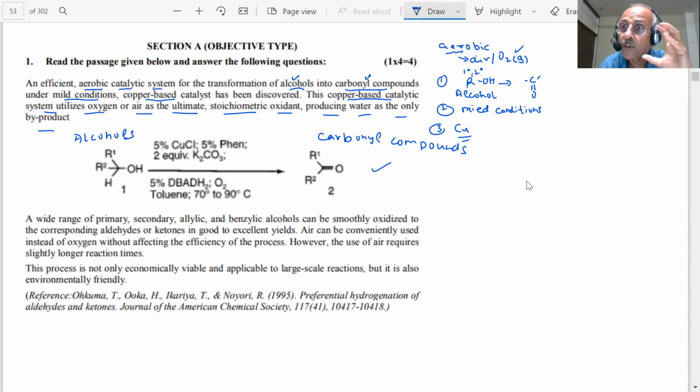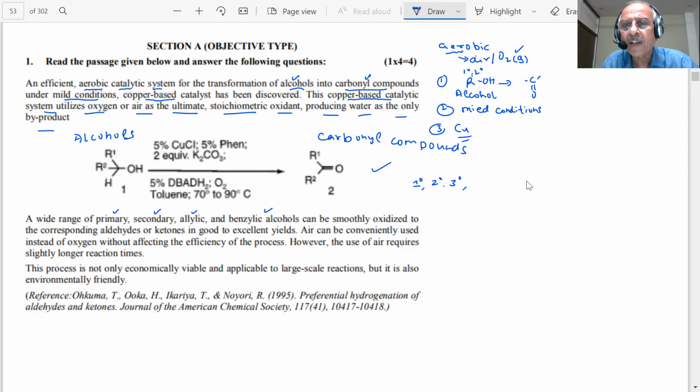Slowly pay attention to each and every line. A wide range of primary, secondary, allylic, and benzylic alcohols can be smoothly oxidized to the corresponding aldehydes or ketones in good yields. Interesting. How many types of alcohols have you studied? When we discussed alcohol, we told you, student, 1 degree, 2 degree, 3 degree.